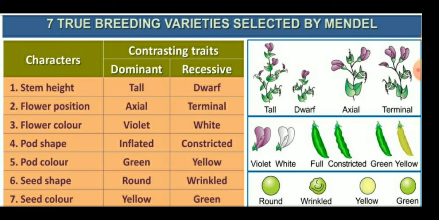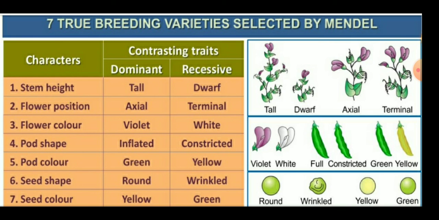Flower position, the second character: axial position is dominant, and terminal flower position is recessive. Flower color is violet in the dominant and white in the recessive. Pod shape is inflated in the dominant and constricted in the recessive.